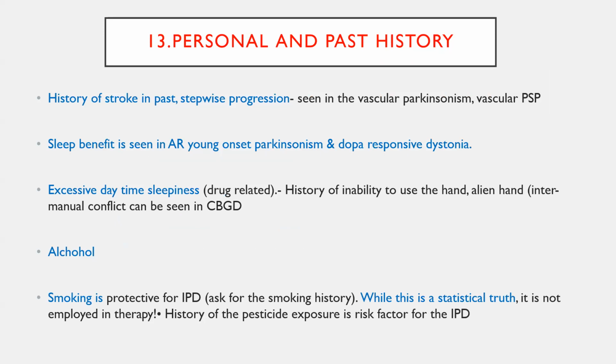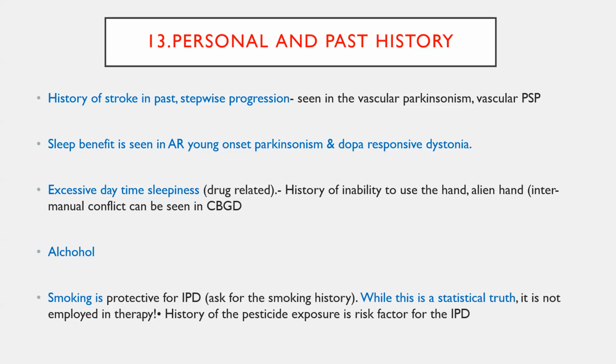So come to the personal and past history. History of stroke, encephalitis, and trauma should be asked. In a patient with movement disorder associated with a past history of stroke and stepwise progression, you need to rule out vascular Parkinsonism or vascular progressive supranuclear palsy. Some diseases like young onset Parkinsonism and dopa responsive dystonias will have sleep benefit. A corticobasal degeneration patient will have excessive daytime sleepiness, because most of these patients have REM sleep behavioral disorder, so night sleep will be affected, and as a compensatory part the patient will have excessive daytime sleepiness.